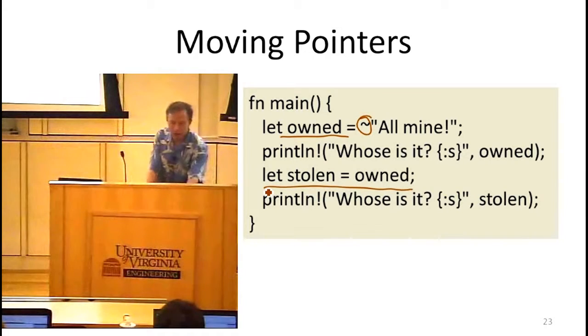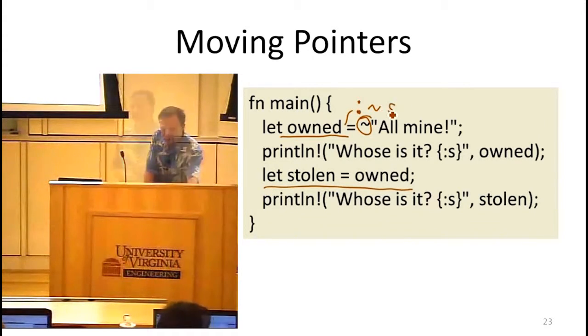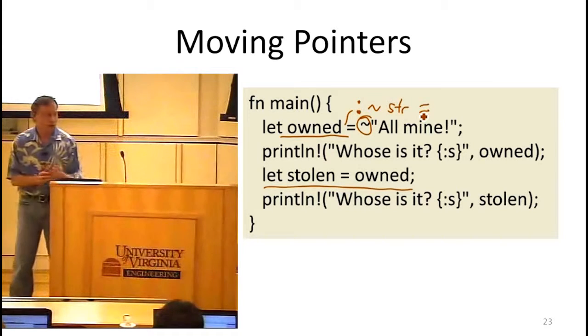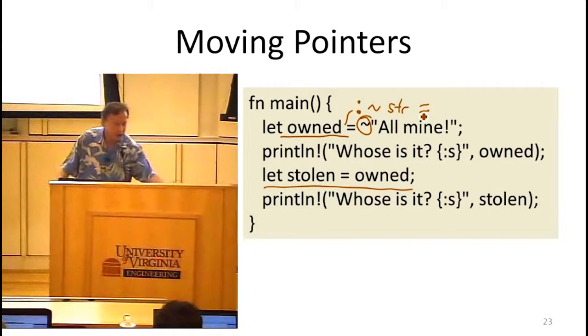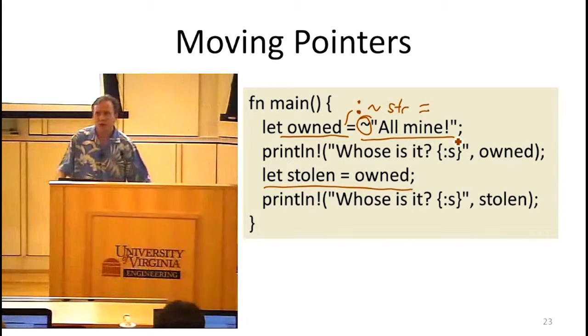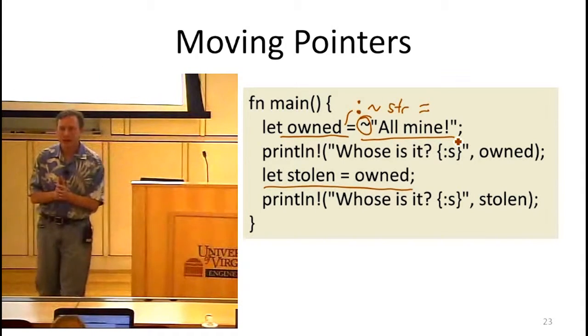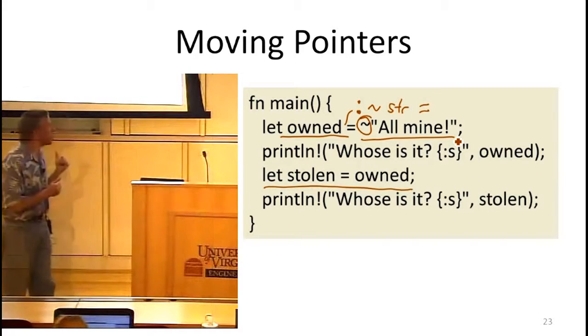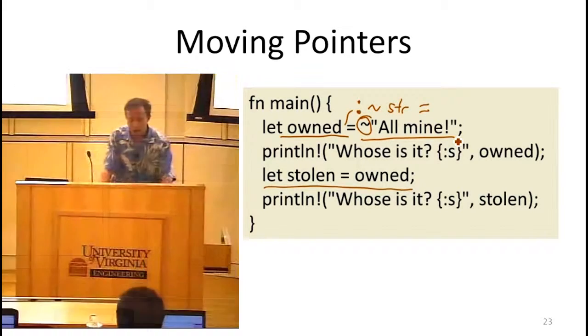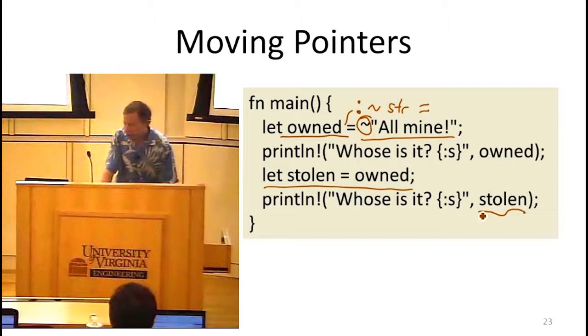This declaration? So this is actually okay, right? I didn't explicitly give the type here. So the type of this would be a tilde string. The Rust compiler will infer that type, and the tilde before the string literal is necessary to make an owned string. So that's a new object that's being created that has that string. So this is actually okay. And it's okay because we're doing the transfer and then we're using stolen.